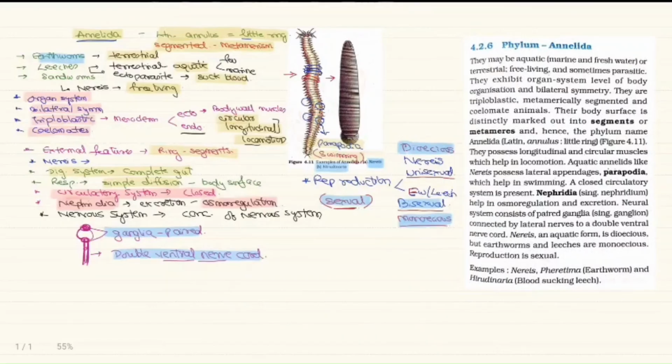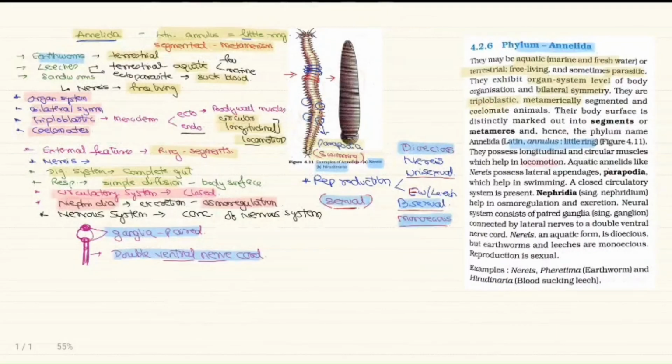So those who want to revise from the textbook, here is the textbook part. Just go through it. The phylum Annelida, where annulus means little ring. Aquatic, both marine and freshwater, or terrestrial or free living. Some are ectoparasites like leeches. Basic characters: organ system level of organization, bilateral symmetry, triploblastic, metameric segmentation, and coelomate.